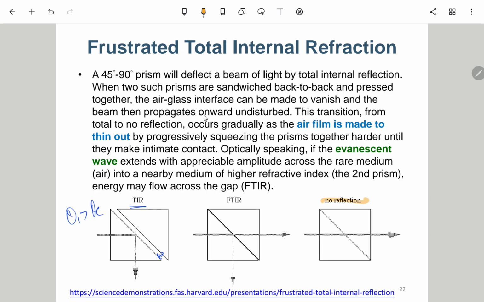Then it will propagate onward and distribute undisturbed. I mean, 就是没有被干扰地去传播。Okay, this transition from total to no reflection occurs gradually as the air film is made to thin out by progressively squeezing the films together harder until they make intimate contact.